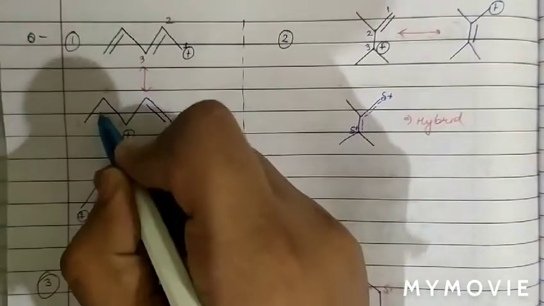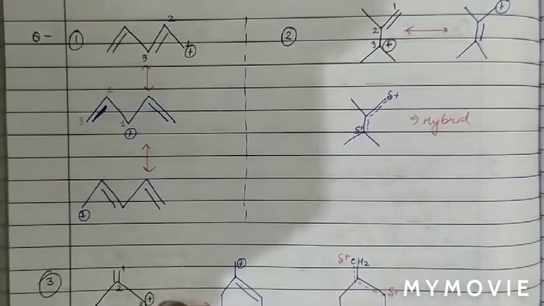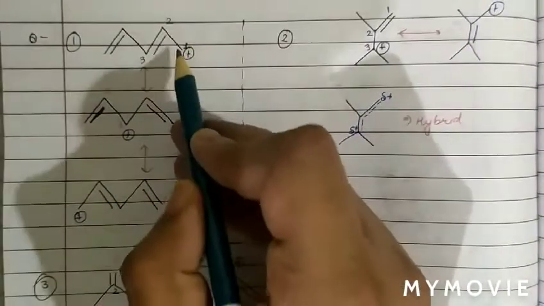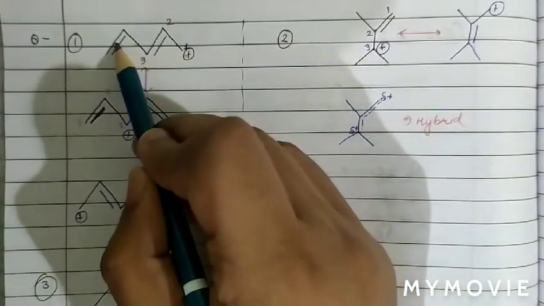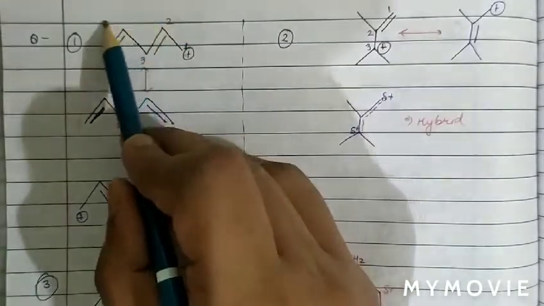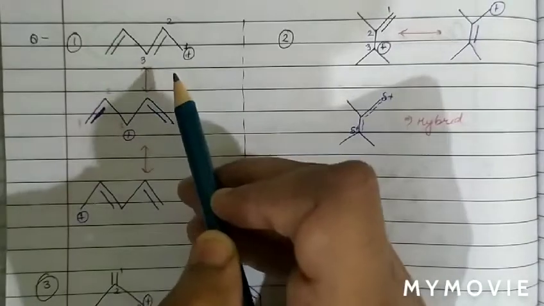So we have to draw the resonating structures as shown in the figure for the following compound. As we can see, positive, then single, then double, then single and double. So this is basically a conjugated system. Positive, single, double, we call conjugated system.